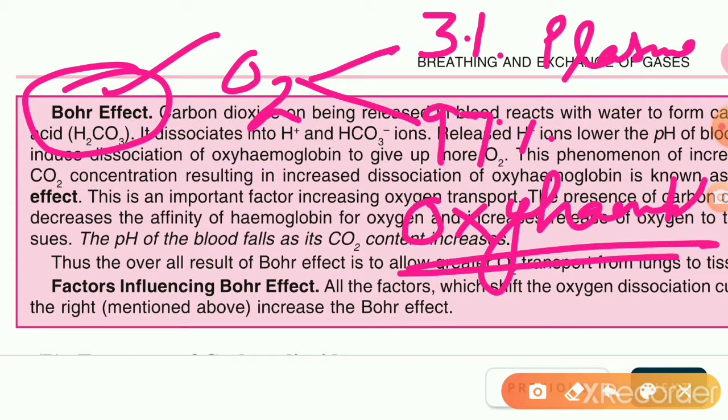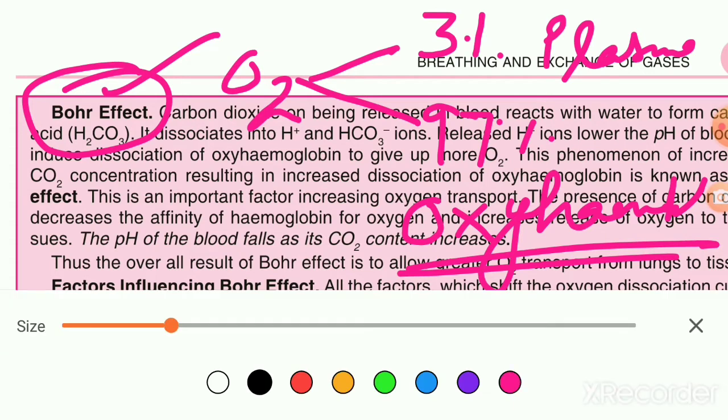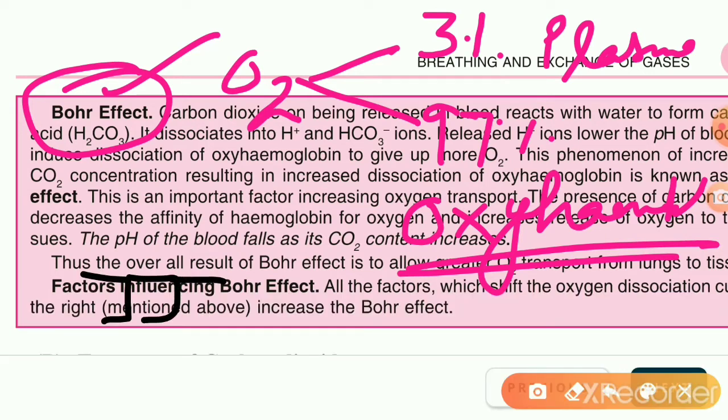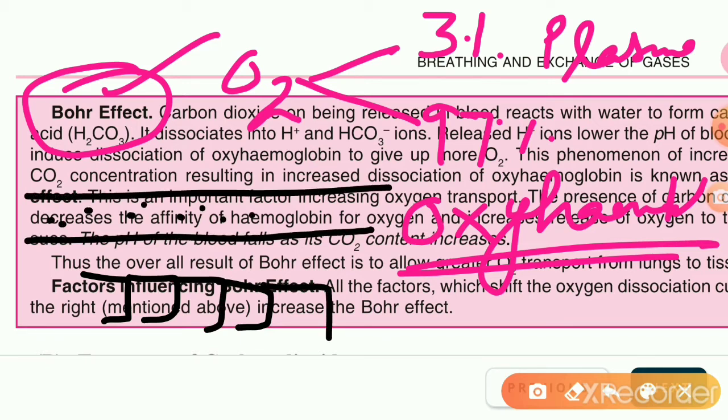Now what happens near the body cells? Suppose these are the body cells. When the blood capillary containing oxyhemoglobin reaches near the body cells, at that time what happens? In the body cells, there is more carbon dioxide. The partial pressure of carbon dioxide is more. So carbon dioxide from here diffuses inside the blood. So when the carbon dioxide is entering into the blood, the concentration of carbon dioxide in the blood is rising.